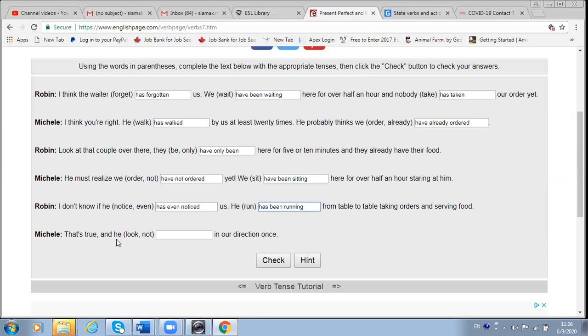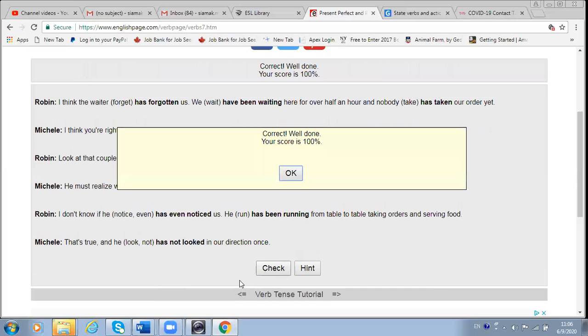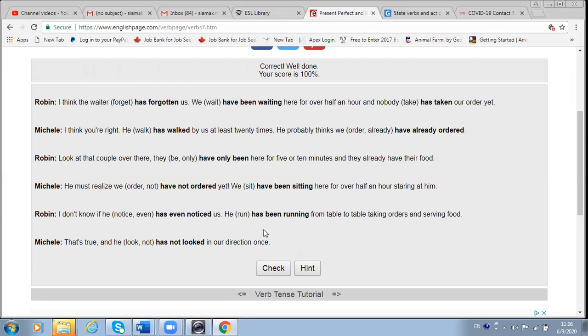That's true. And he has not looked in our direction. He has not looked. Let's check. 100% correct. Wow. Great.